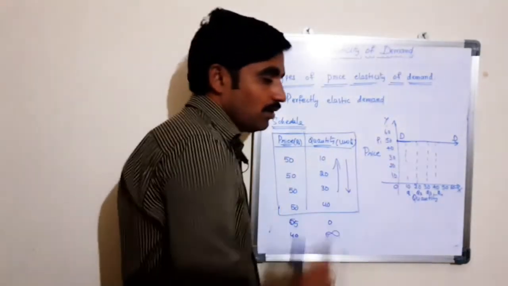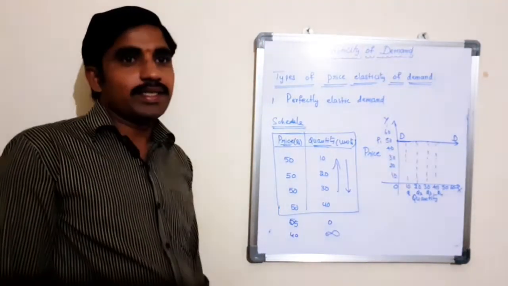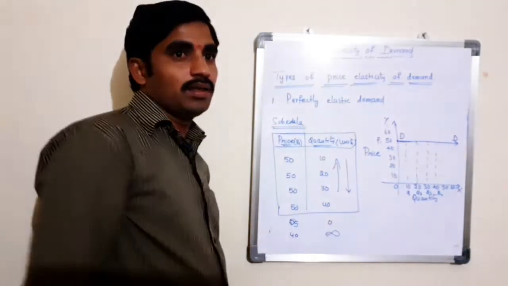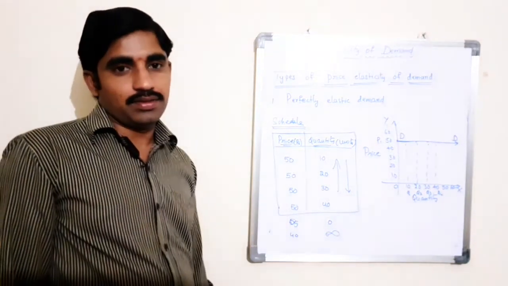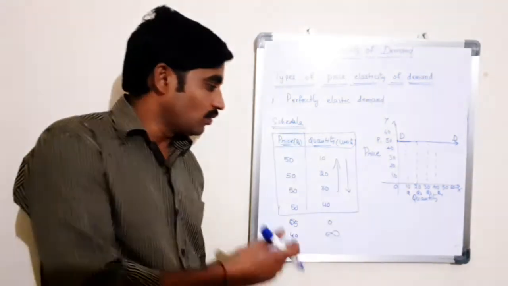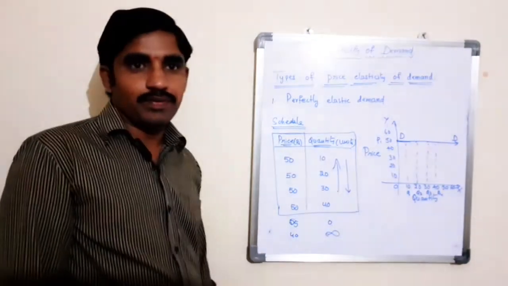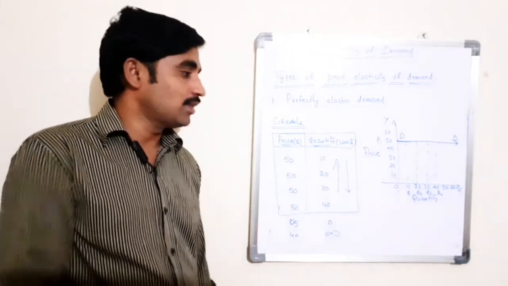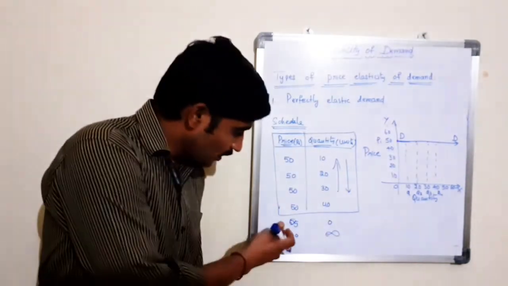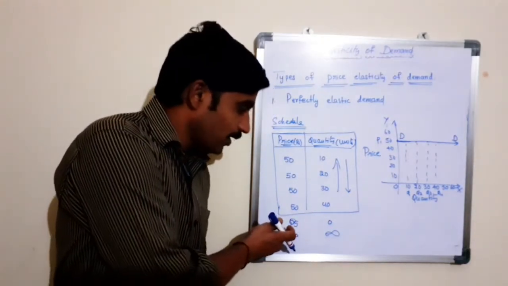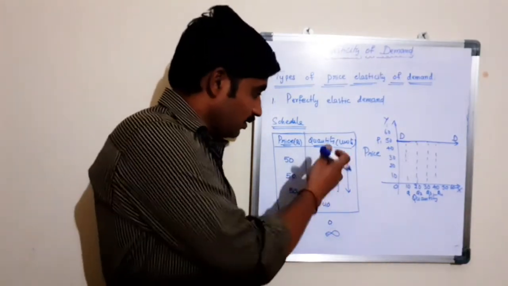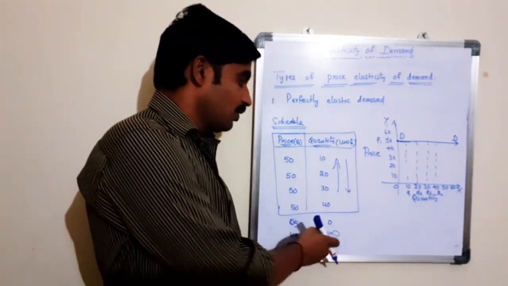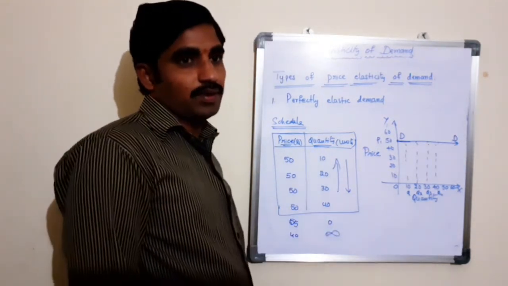From this figure, it can be interpreted that at price OP, the demand is infinite. However, a slight rise in price would result in a fall in demand, sometimes to zero. That is, if the price is increased to 55, the quantity may reduce to zero. If it is decreased to 40, the quantity may go to infinity.